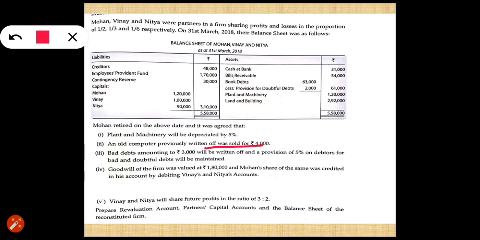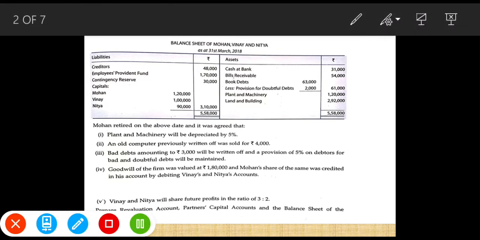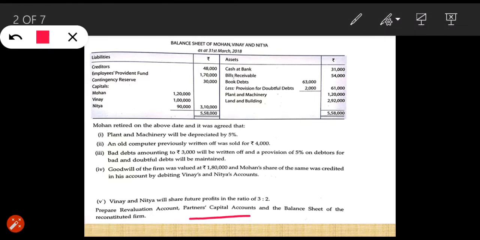Goodwill of the firm was valued at rupees 1,80,000 and Mohan's share of the same was credited in his account by debiting Vinay and Nitya's account. Vinay and Nitya will share future profit in the ratio of 3:2. Prepare revaluation account, partners capital account and the balance sheet of the reconstituted firm.